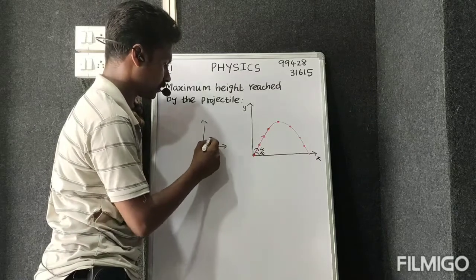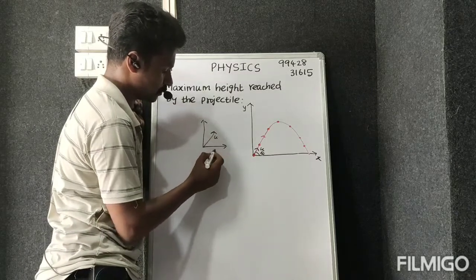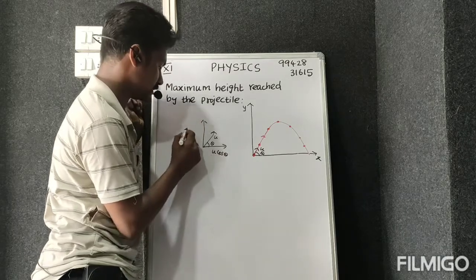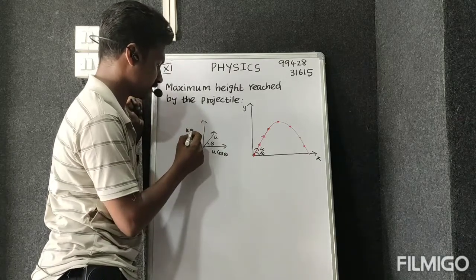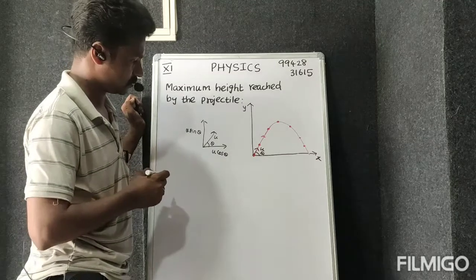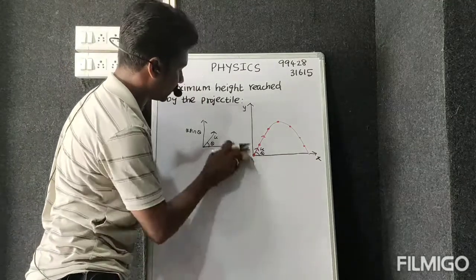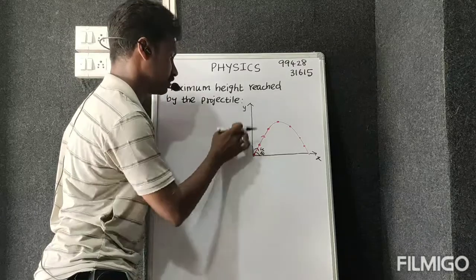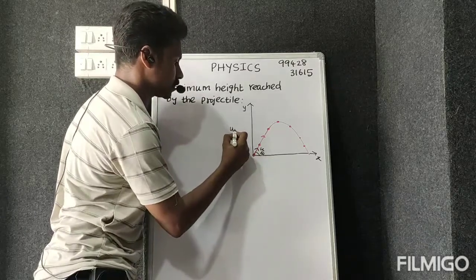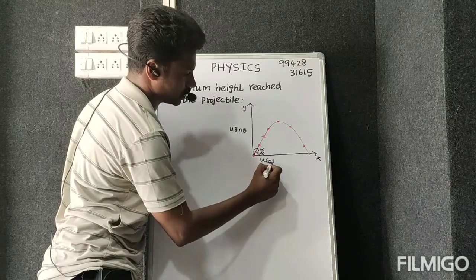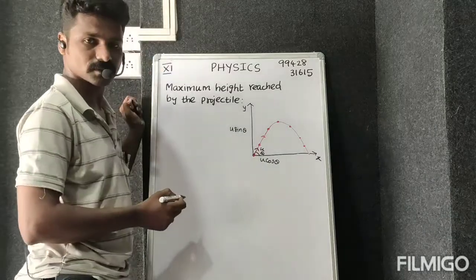The two components of the velocity: this is u cos theta, the horizontal value, and the vertical value is u sin theta. I hope you remember this one. So I can write here u cos theta, then the vertical component u sin theta.